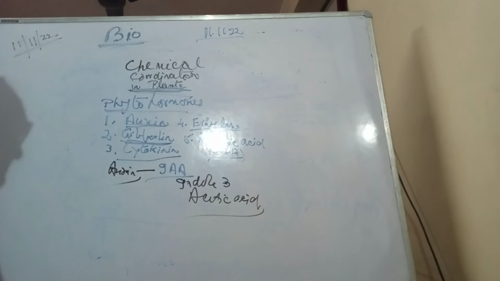Ethylene is the only hormone which is found as a gas in normal conditions, and it is responsible for ripening of the fruits. So the site of production and the site of action is the fruit. It is the same, unlike the other hormones.